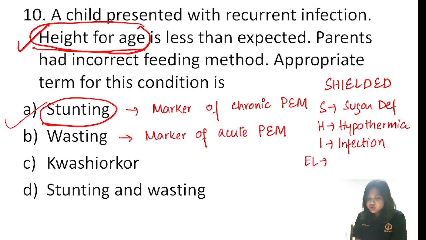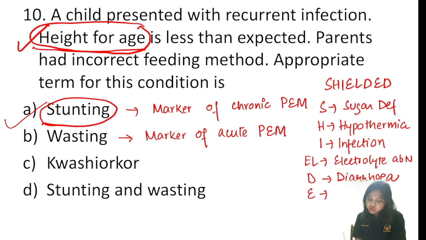EL stands for electrolyte abnormalities, not deficiency. The most common electrolyte abnormality in SAM is hypokalemia. D for diarrhea. And the last E for nutrient deficit, that is the micronutrient deficiency, and the last D is death.